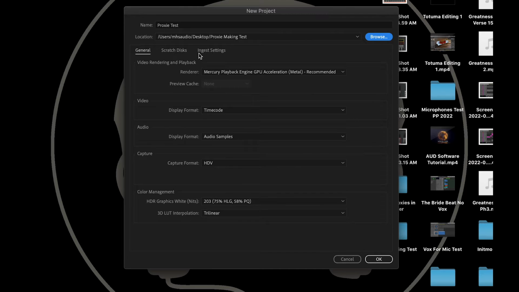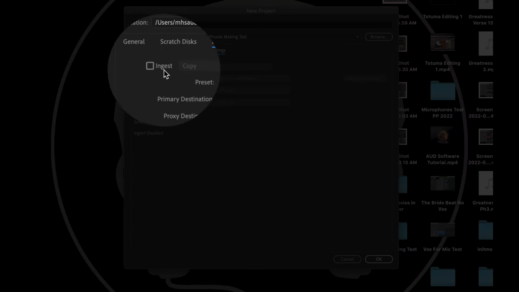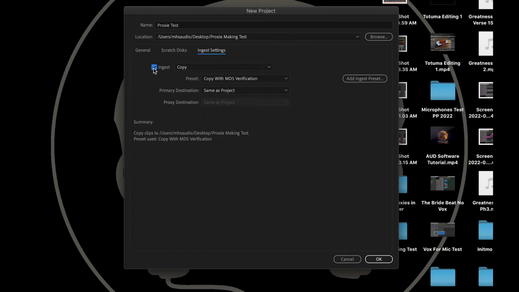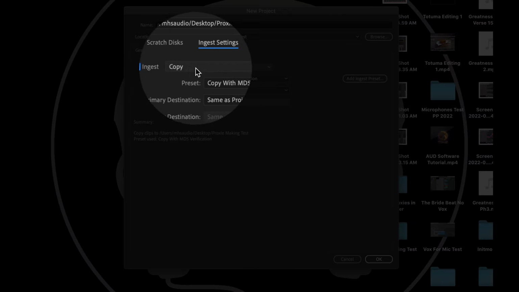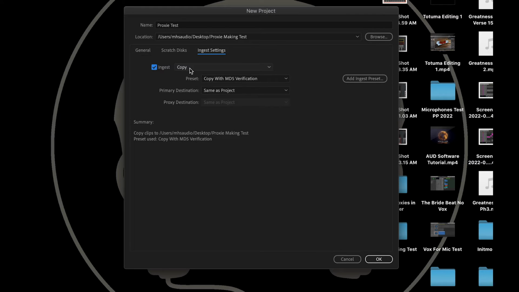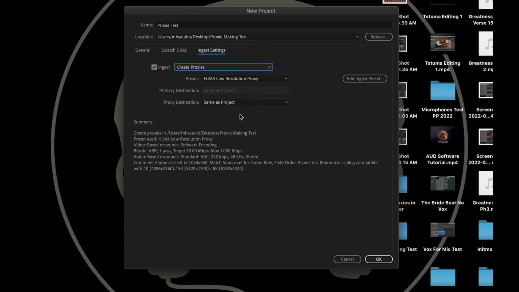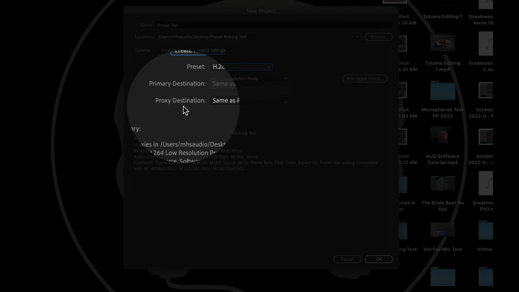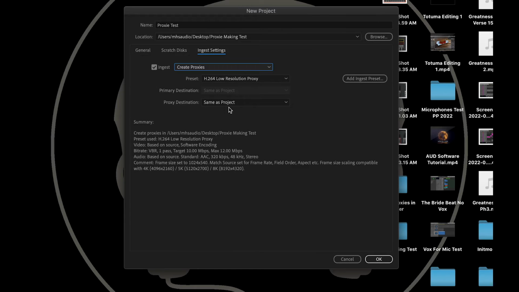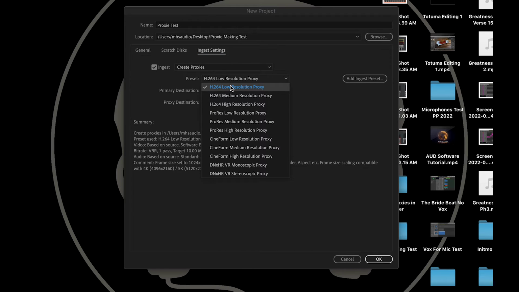It's very important. You go right here to where it says Ingest Settings. Click on that. Where it says Ingest, you want to check that box. Then next to the Ingest box, where it says Copy, click on that and go down to Proxies. Click on Proxies. Then next to Proxy Destination, make sure it says Same as Project. And where it says Preset, I'm just going to click on this. You can choose which resolution you want.